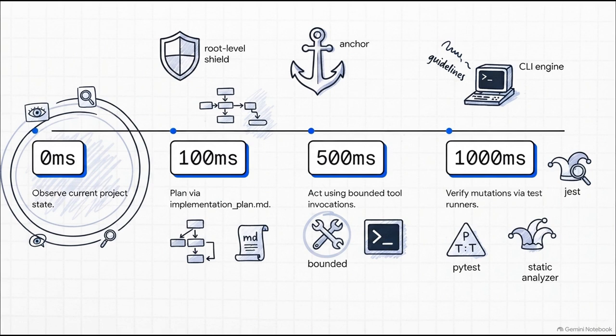Once that context is completely anchored, we have to look at how the CLI engine actually reads and obeys these guidelines during active execution. Third-generation agents don't just blindly stream commands and instantly overwrite files anymore. Instead, they use a tightly controlled observe, plan, act, verify loop. The CLI is constantly checking its actions against your root-level shields, bringing in test runners like PyTest or Jest, and utilizing static analyzers to absolutely ensure every single mutation is valid.